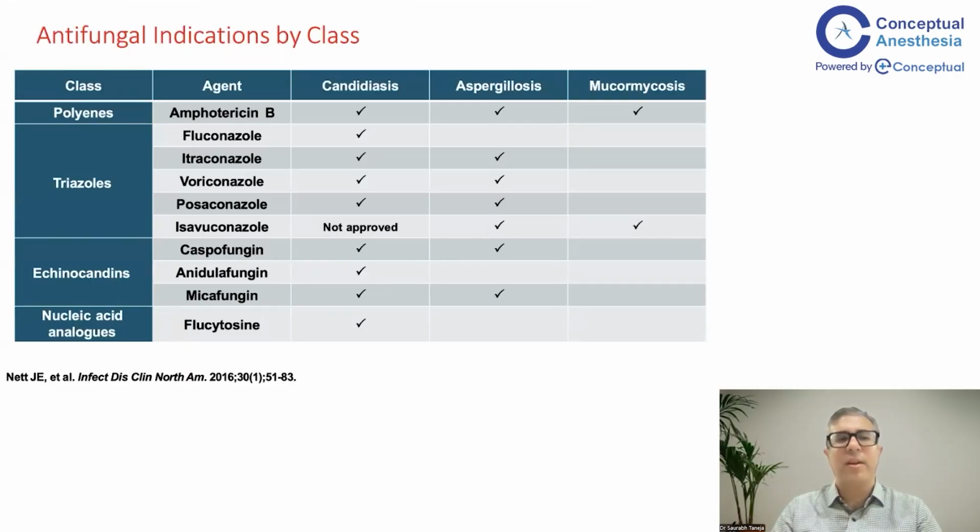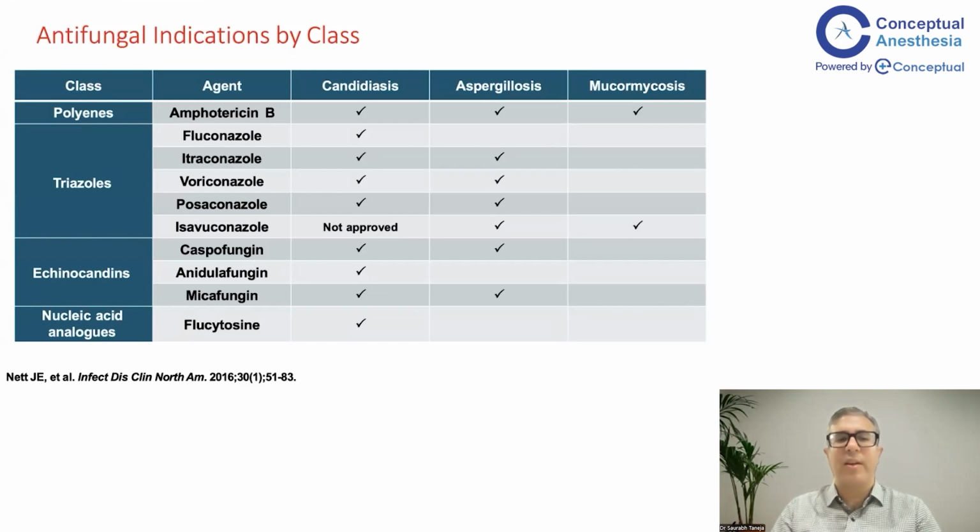When we talk about the classes of agents, polyenes, whose classical agent is amphotericin B, are active against almost all fungal classes, mostly candidiasis, aspergillus, and mucormycosis. I'll be discussing which Candida is resistant to that. Then among triazoles or azoles, fluconazole is usually only against Candida. Itraconazole is against Candida and Aspergillus, similar for voriconazole and posaconazole. Isavuconazole is mostly against mucor and aspergillosis.